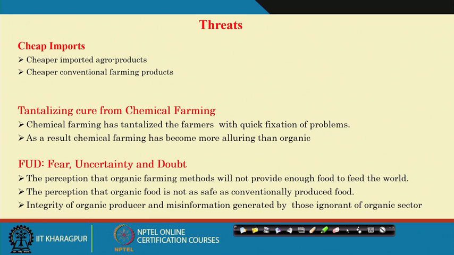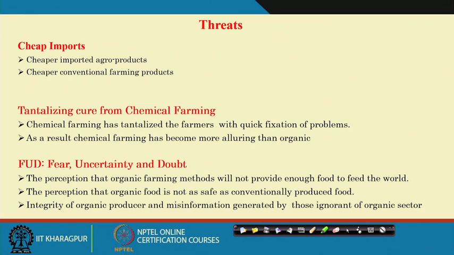And the last one, doubt, means the integrity of organic producers and the misinformation generated by ignorant organic producers. That type of doubt about organic products has to be taken care of.